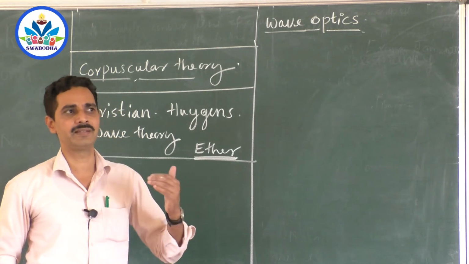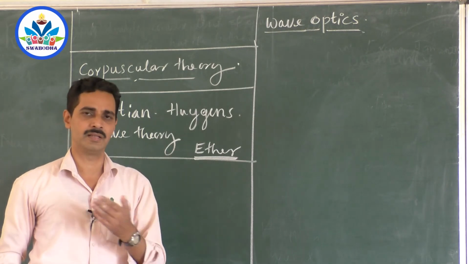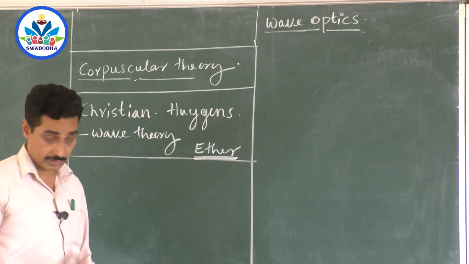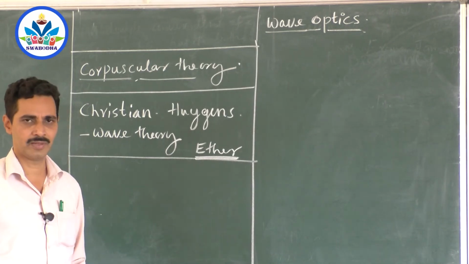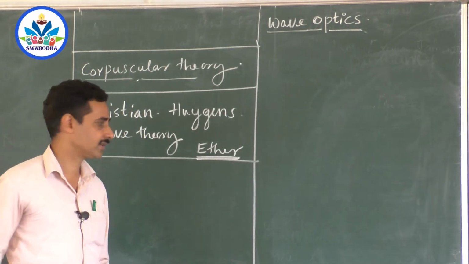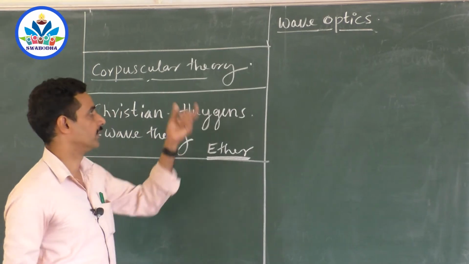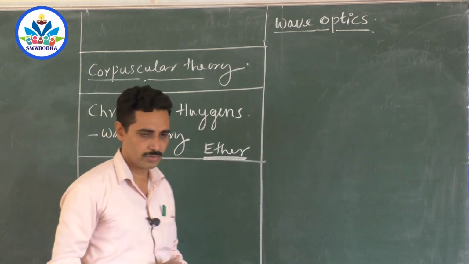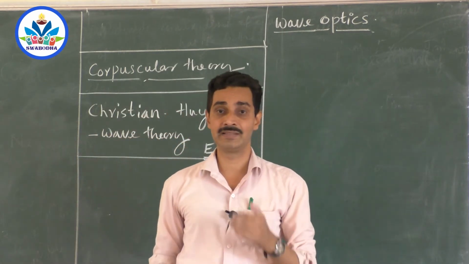We treat light sometimes as a wave, sometimes as packets of energy called quanta, you know that, and it is an electromagnetic wave, and all these developments occurred later, stage by stage. But now we will have to go for wave optics, and that is the wave nature of light. So Huygens said that light is a wave.